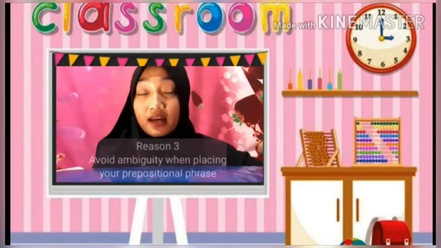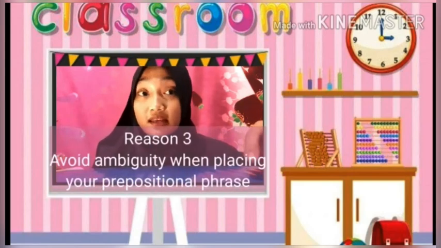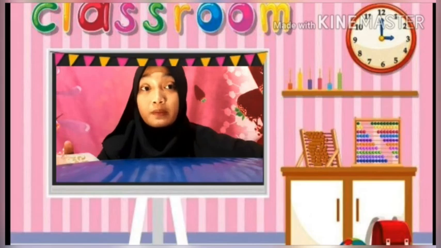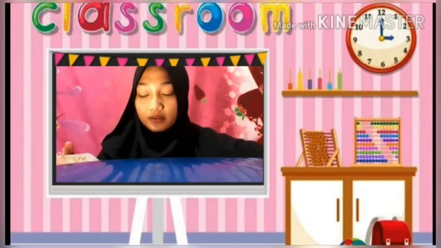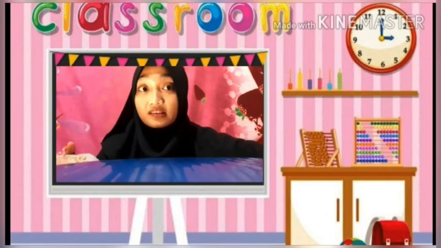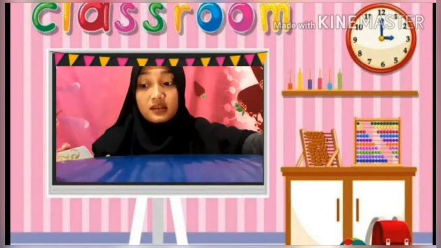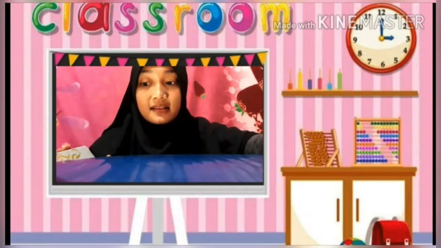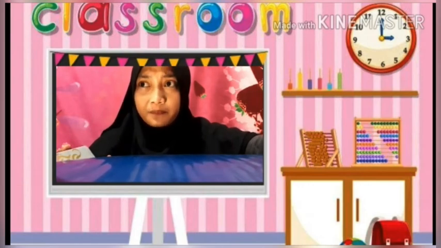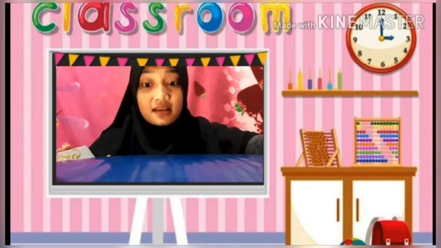Reason 3. Avoid ambiguity when placing your prepositional phrase. Ambiguity with prepositional phrases can be a real issue. Look at this example: Joe fed the shark in the cage. Does the prepositional phrase tell us where Joe was when he fed the shark? Or does it tell us which shark Joe fed?